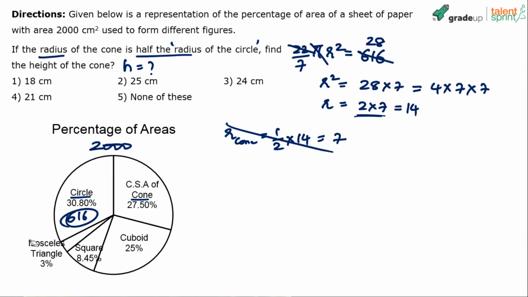But when you do it yourself in the exam, you know that the radius of the cone is going to be 7. So don't waste your precious time in the exam. Anyway, the radius of the cone is 7. Now, we are supposed to find the height of the cone. What else do we know about the cone?